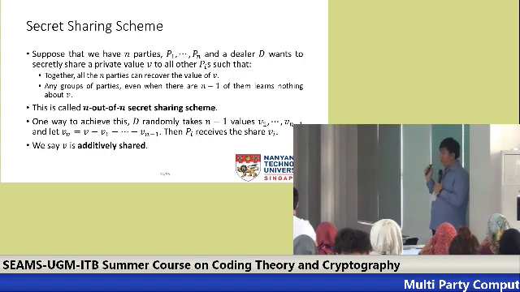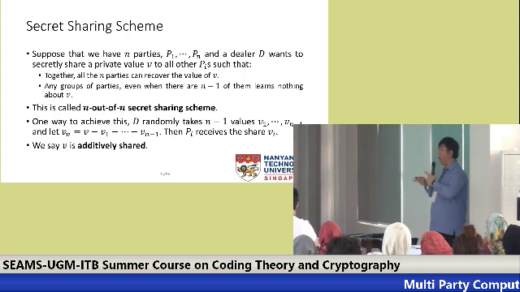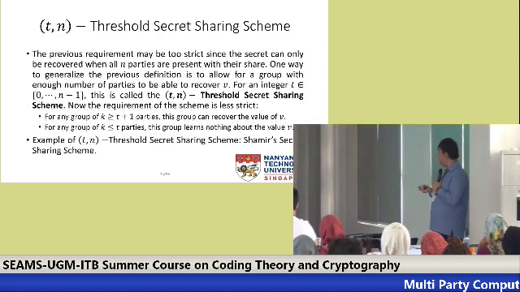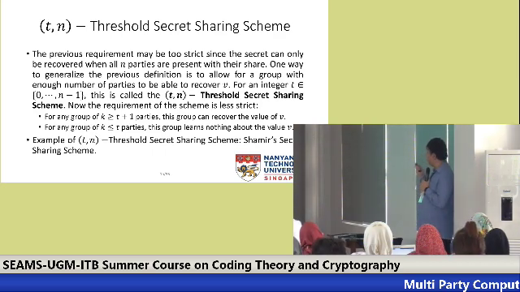Another one is the T out of N threshold secret sharing scheme, which is a relaxation of N out of N. Here, instead of requiring N of them together to have the ability to recover V, we only require that if there are T plus 1 parties, it is enough. And if there are T, they learn nothing. And you may remember from yesterday that one of the examples is Shamir secret sharing scheme. And again, this is just some intuition on it.